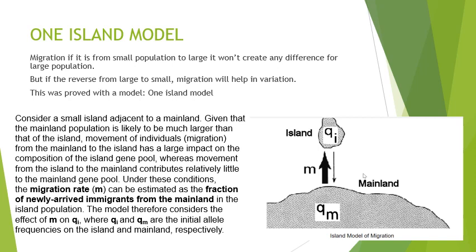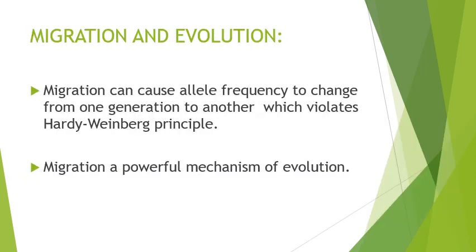Okay, so this is a hypothetical proof. Okay, proof, the model hypothetical proof. Now migration causes evolution. How? Because migration can cause allelic frequency to change from one generation to the other.